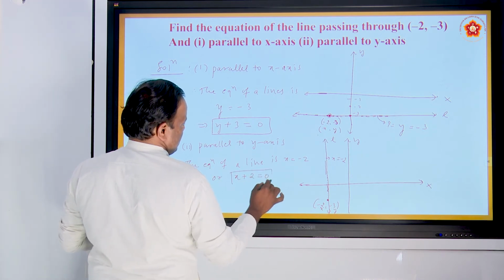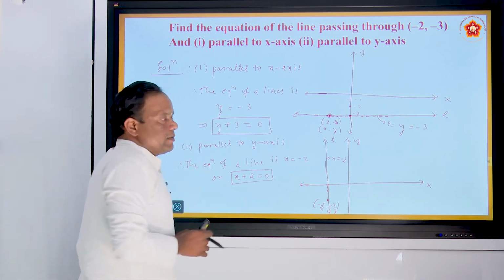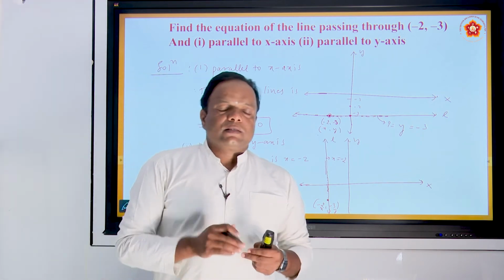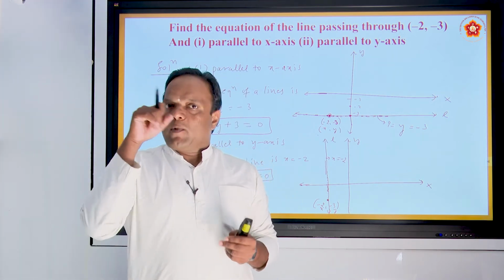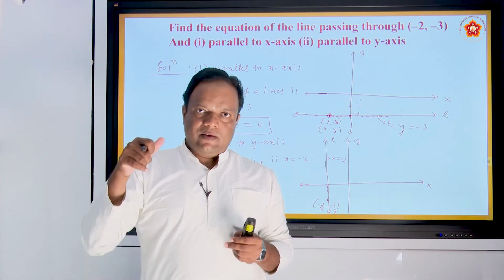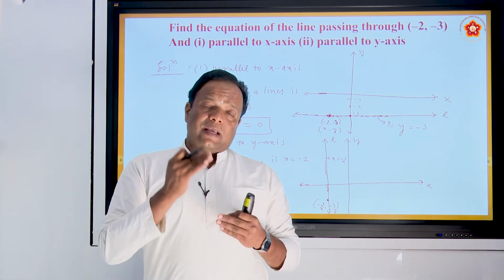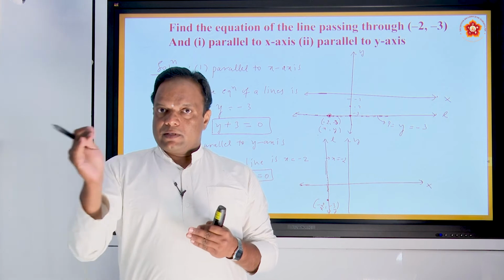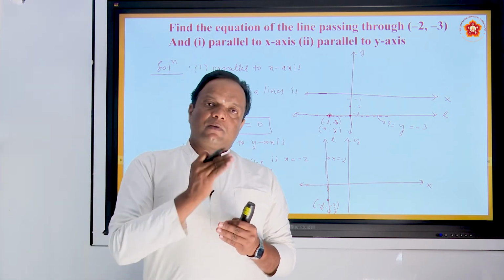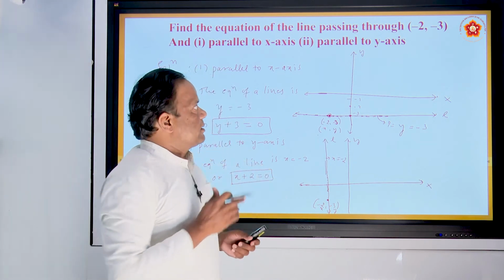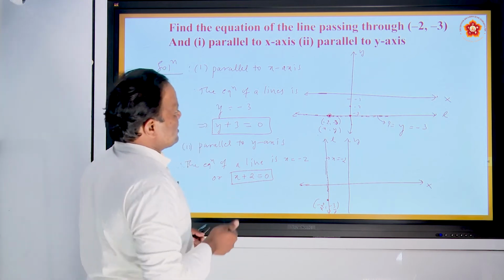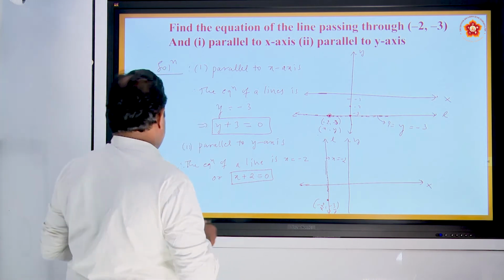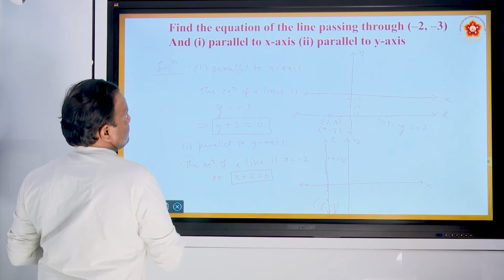This is the answer. Very simple problem, just observe the point, what the x value is, what the y value is. If the line is parallel to the x-axis, y equals some value. If the line is parallel to the y-axis, x equals some value. Okay, I think you understand this problem. Let us move to the next problem.